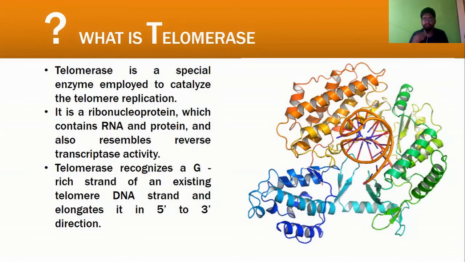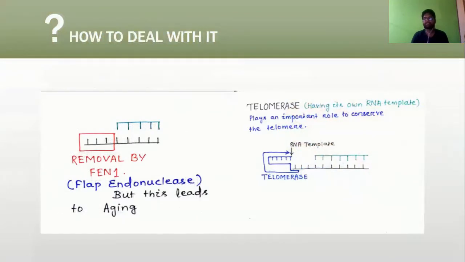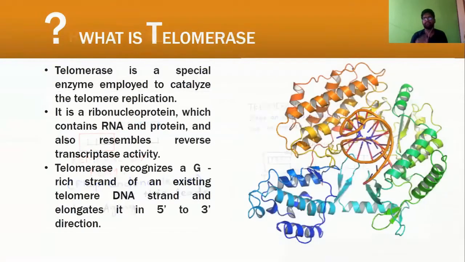Telomerase recognizes a G-rich strand of an existing telomere DNA strand and elongates it in the 5' to 3' direction. We are discussing this portion which was removed by the FEN1 enzyme. Before removing this, we can elongate it with the help of telomerase.